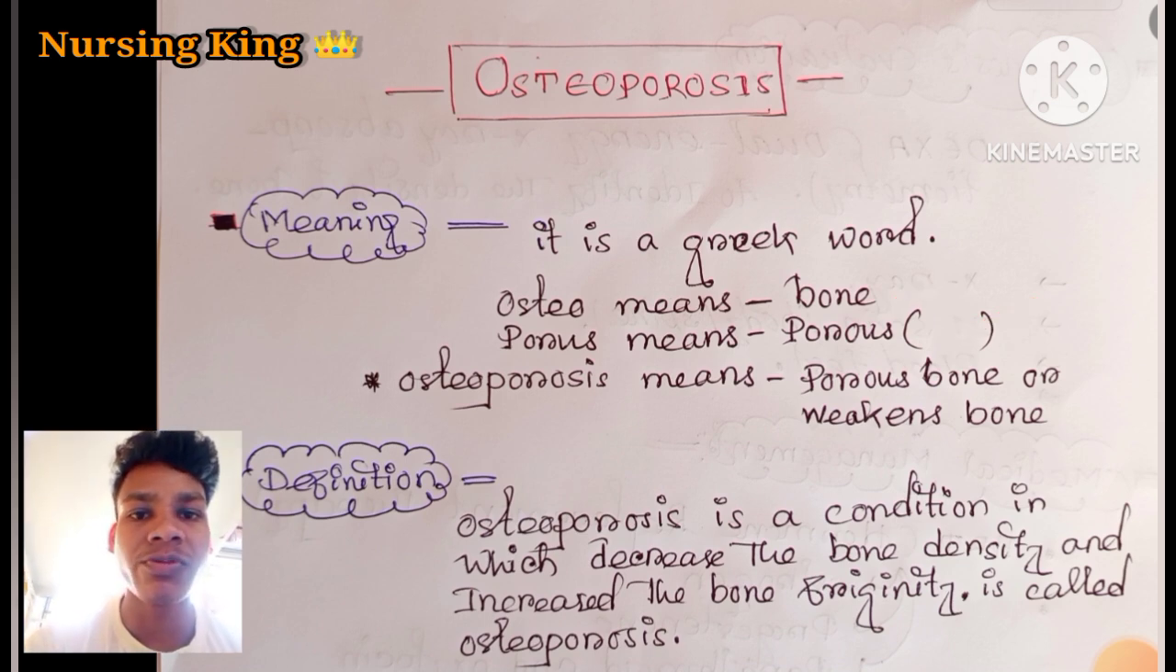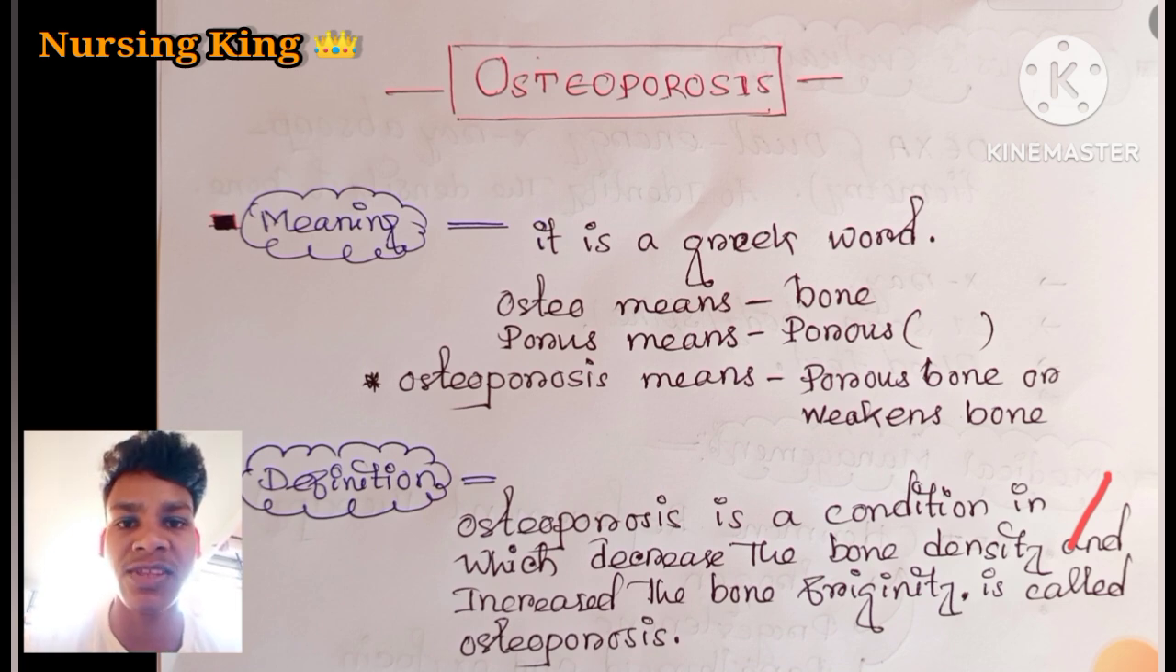So we are going to the definition. First we know the meaning. What do you mean by osteoporosis? Osteoporosis means hole formation in the bone, with decreased density and weakness of the bone. Then we go to the definition. Osteoporosis is an abnormal condition in which bone density decreases and the fragility of the bone increases.